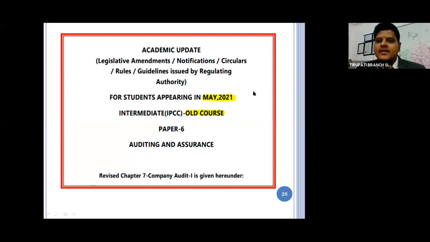Yes, for CA IPCC students, Chapter 7, Company Audit 1, has been revised again, purely based on CARO, because CARO is a part of the Companies Act 2013. My humble request: if you read the RTP, it is more than sufficient. RTP questions are more than sufficient. Don't go and read the academic updates now.